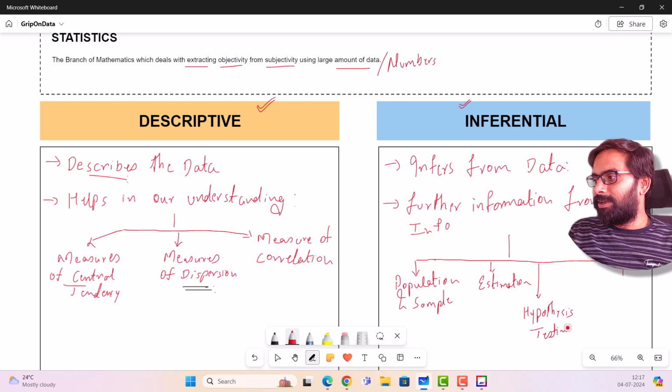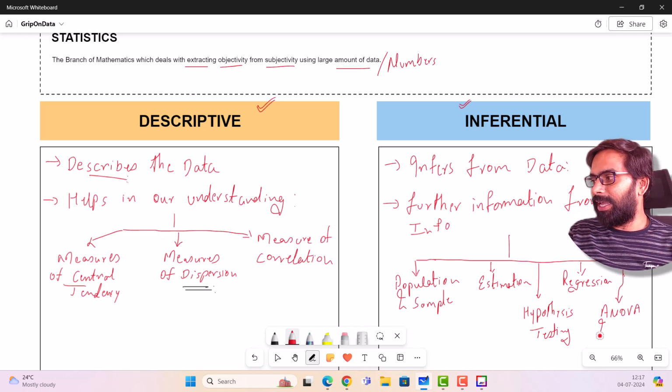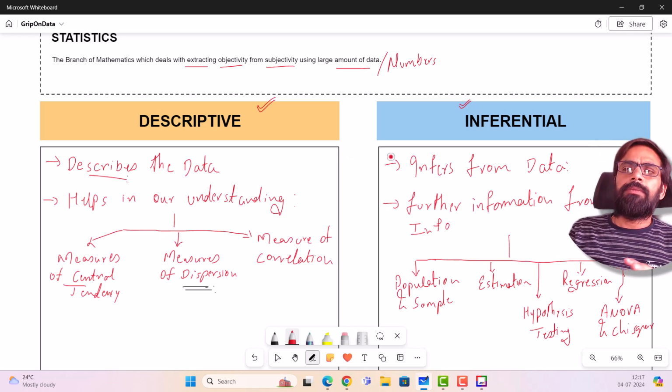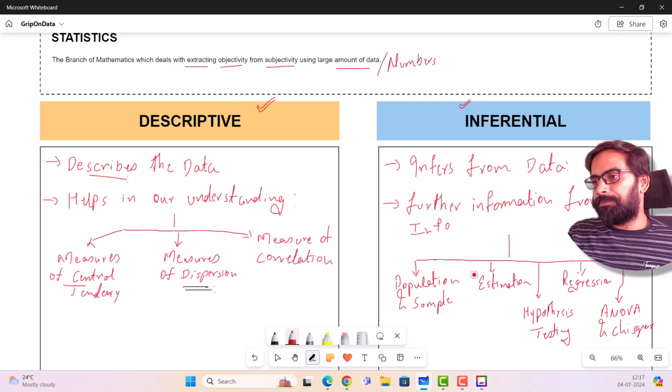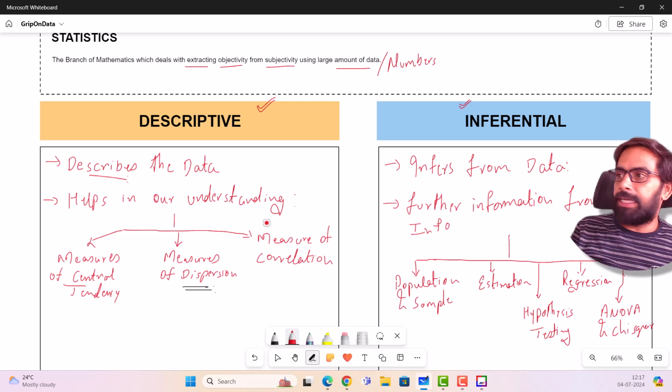Right, then we have something called regression, and of course then we can talk about something like ANOVA, analysis of variance, and chi-square. Right, while doing this in both descriptive and inferential, we'll definitely move on to a lot of case studies. I love taking case studies in numbers, and I think we'll do that. I'll move on to a lot of practical case studies, and help you guys understand what you mean by this.